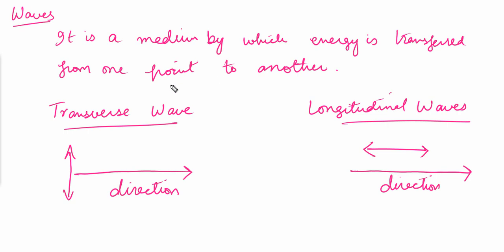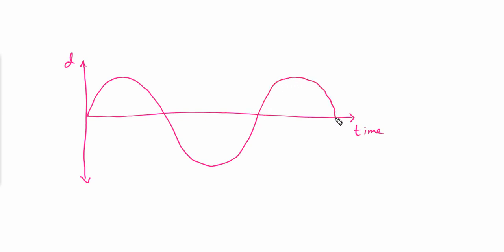Now let's discuss some attributes of a wave. Let me draw a wave over here. On the y-axis we have the displacement, and on the x-axis we have the time. Here's a wave.